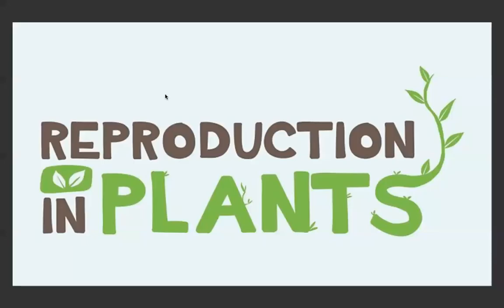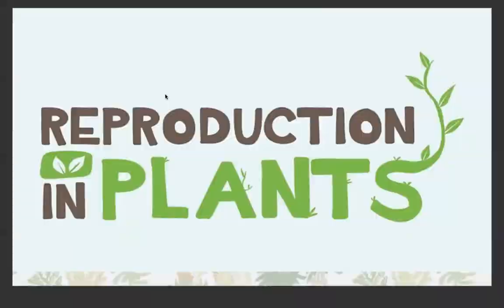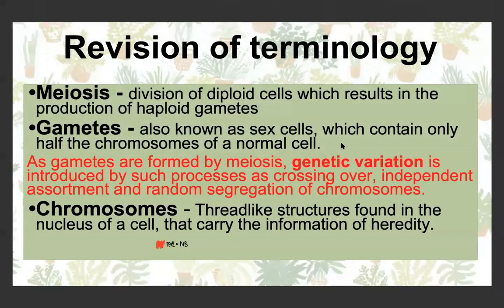This video discusses reproduction in plants. If we just have a look over the terminology again, we know that meiosis is reduction division, so it's the division of diploid cells to result in haploid gametes.